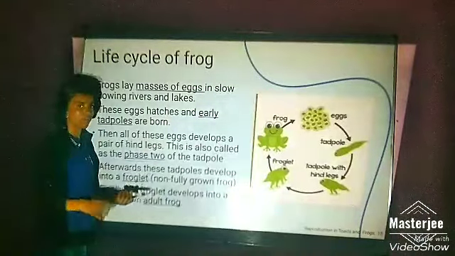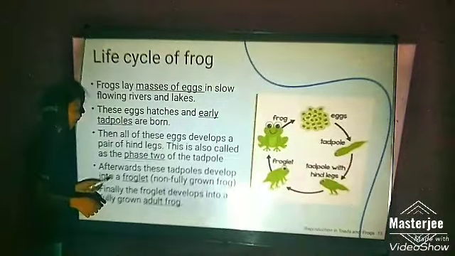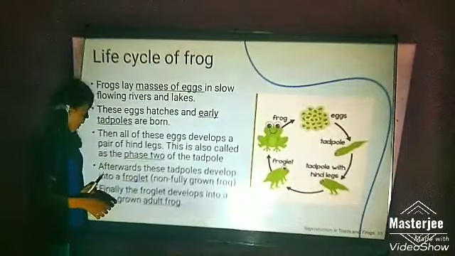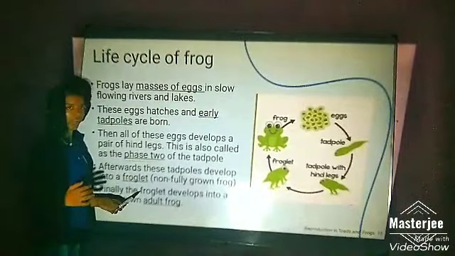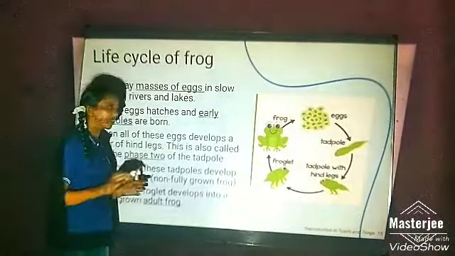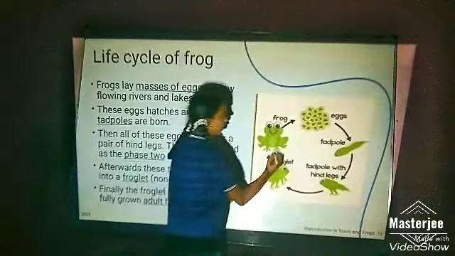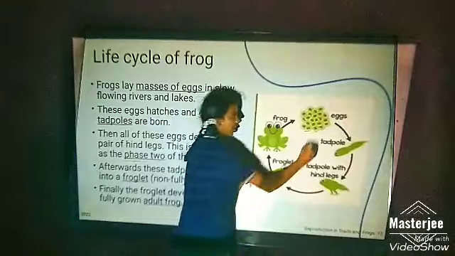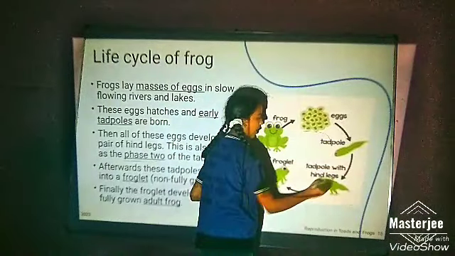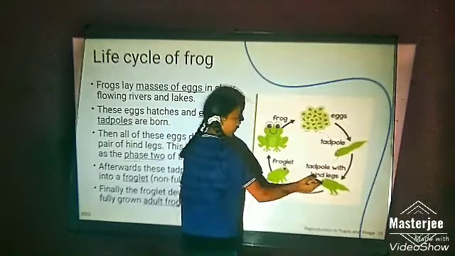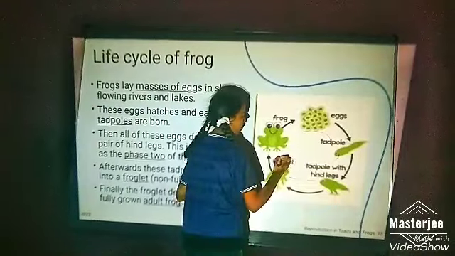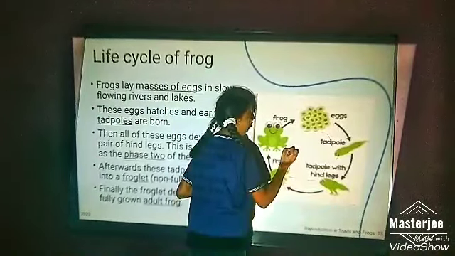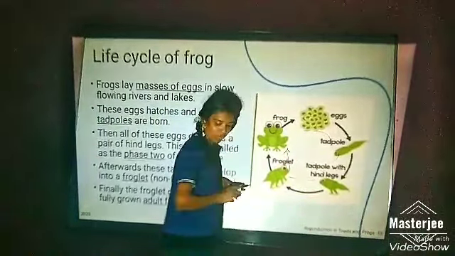Afterwards, these tadpoles develop into a froglet, not a fully grown frog. Finally, the froglet develops into a fully matured adult frog. Here, the frog leaves the eggs in the slow-flowing rivers. Then they develop into an early tadpole, then a later tadpole, and at last a froglet. Then this froglet develops wholly into an adult frog.